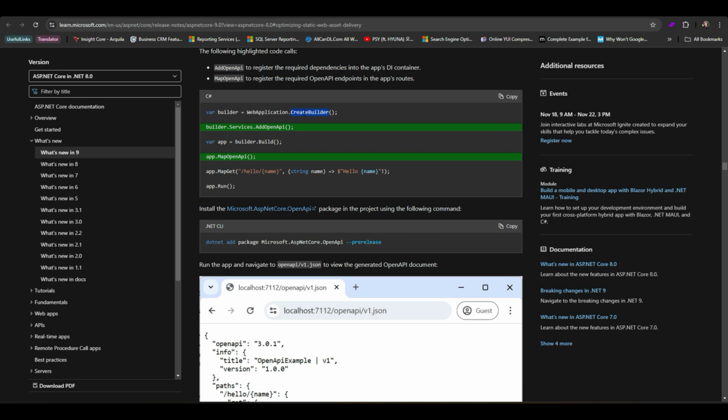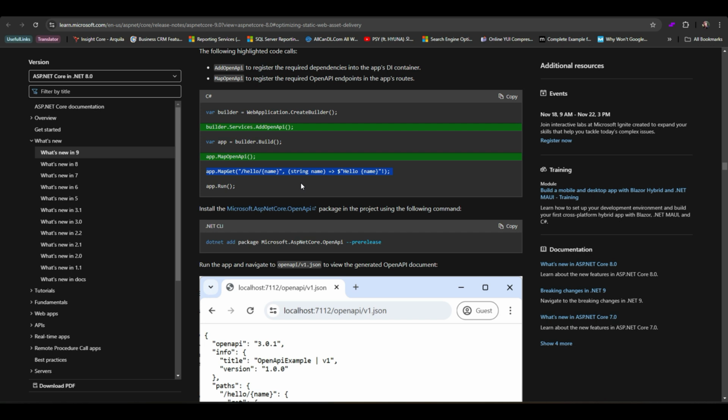First, we have the WebApplication.CreateBuilder method. This line initializes the application with everything needed to get the web app running. Next, builder.Services.AddOpenApi brings in support for OpenAPI, which generates automatic documentation for your API. It's like your API's instruction manual that's auto-created. app.MapOpenApi maps OpenAPI routes, allowing the Swagger UI to be generated. app.MapGet creates a simple GET endpoint.